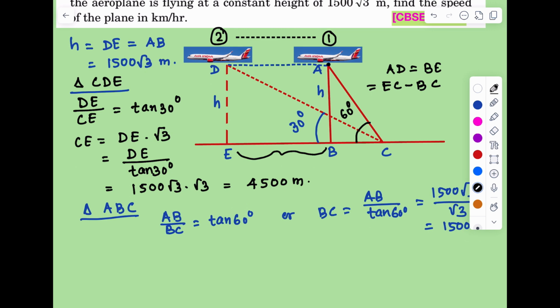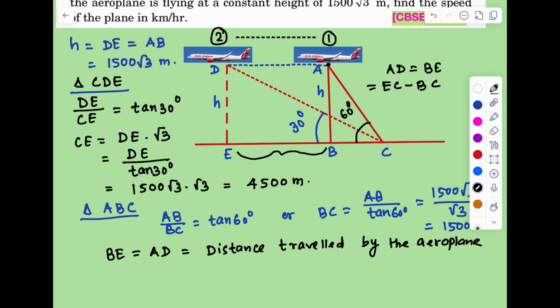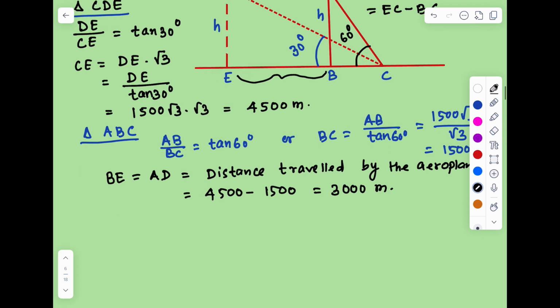Now the value of BE is the same as AD, the distance travelled by the aeroplane, which is equal to 4500 minus 1500, that is equal to 3000 meter.